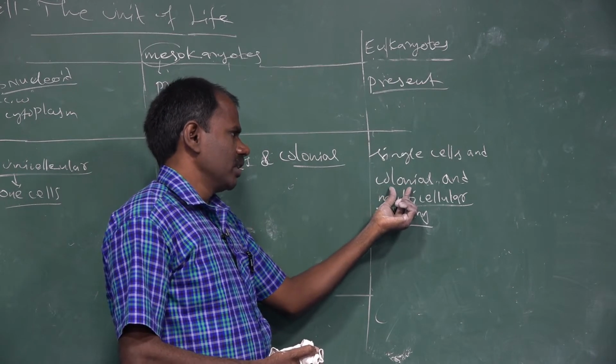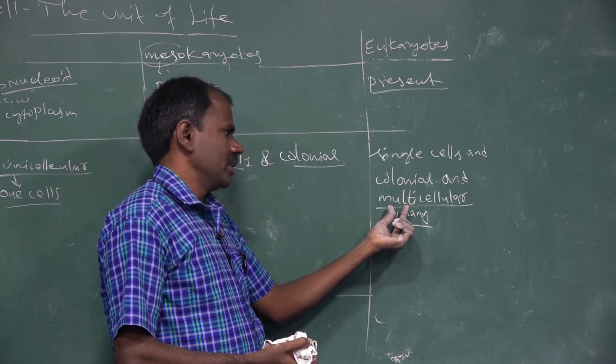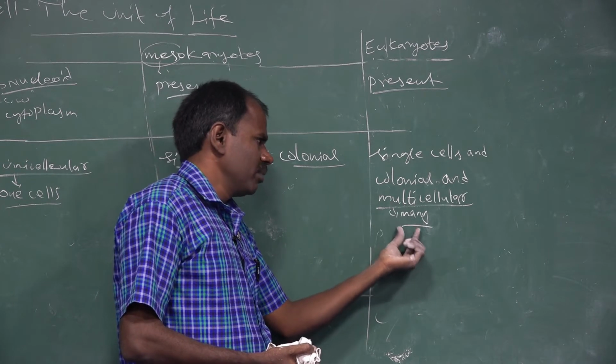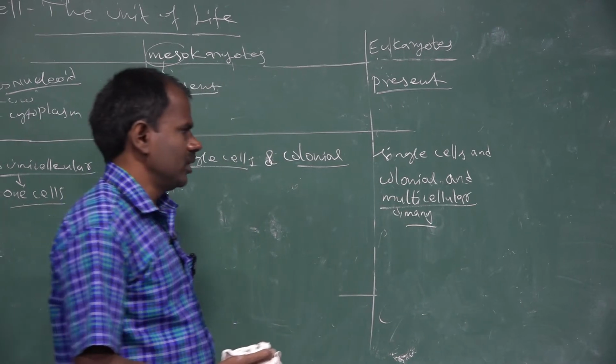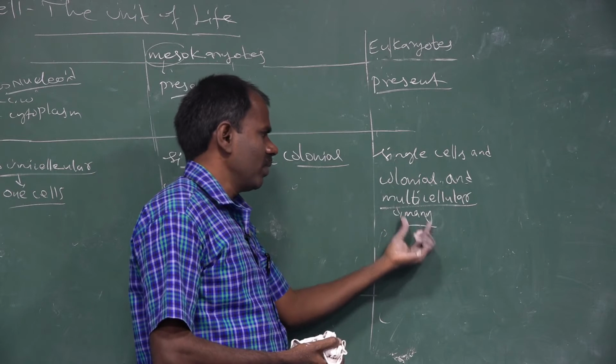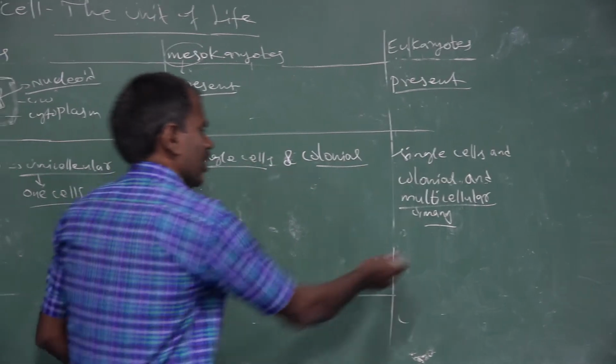Colonial forms of organisms are found in eukaryotes, for example Nostoc types of plants. In a multicellular organism, the cell body is made up of many cells. That group of organisms is found in eukaryotic organisms.